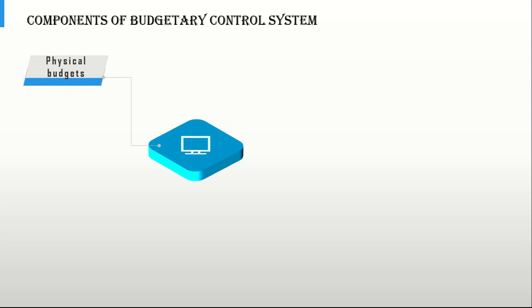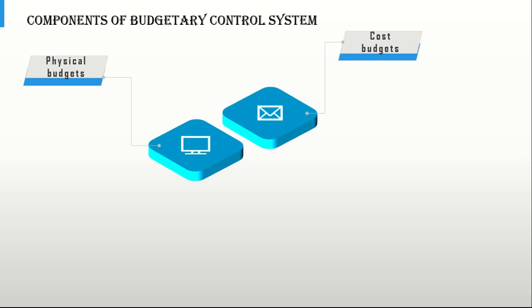1. Physical budgets. Those budgets which contain information in terms of physical units about sales, production, etc. For example, quantity of sales, quantity of production, inventories, and manpower budgets are physical budgets. 2. Cost budgets. Budgets which provide cost information in respect of manufacturing, selling, administration, etc. For example, manufacturing costs, selling costs, administration cost, and research and development cost budgets are cost budgets.